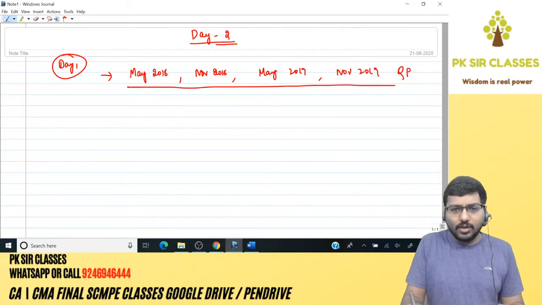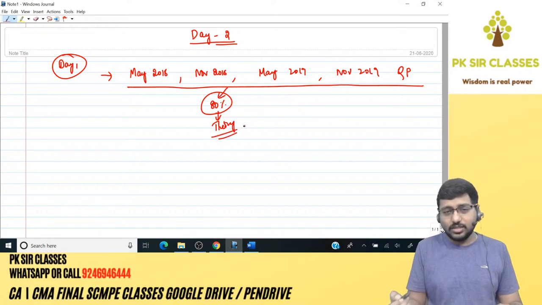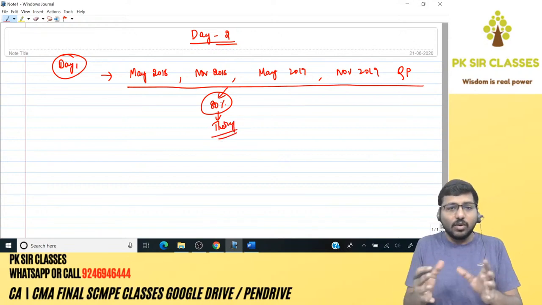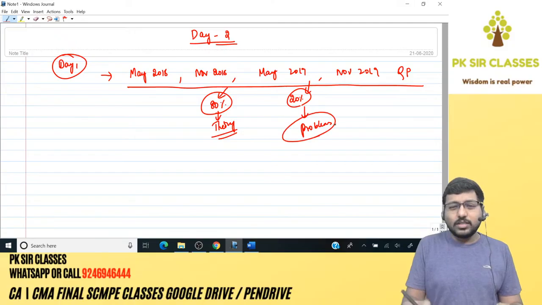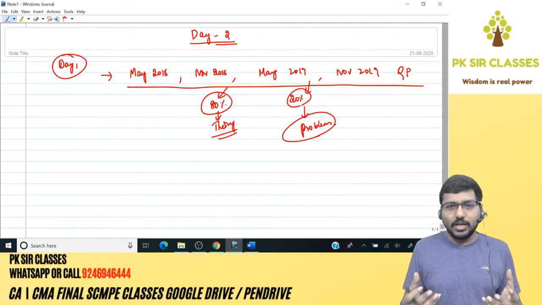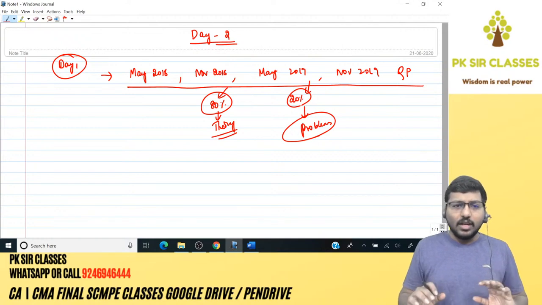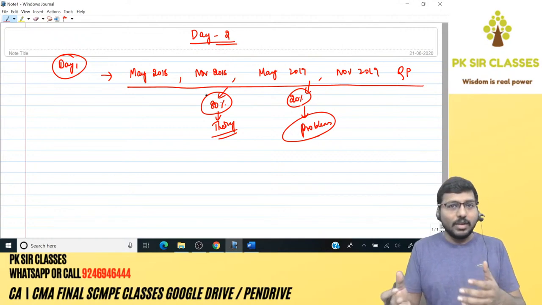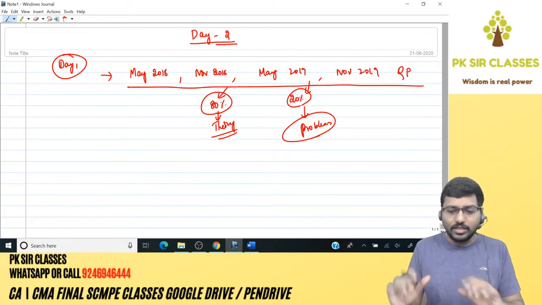And finally, we came to a conclusion that 80% there is a probability of getting theory dominated questions or questions from theory dominated areas, and 20% there is a probability that you'll be getting sums or questions from problem dominated areas, which means predominantly decision making, standard costing and transfer pricing. Remaining are theory chapters. Theory dominated chapter doesn't mean that there are no problems. Please try to understand theory dominated chapters.